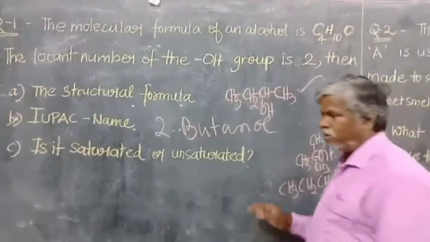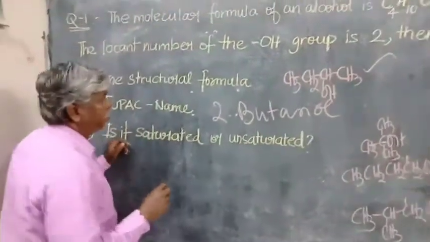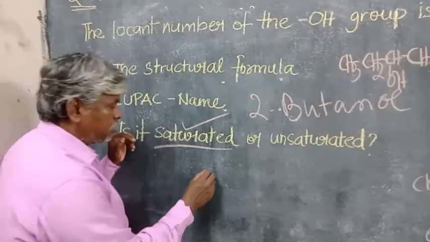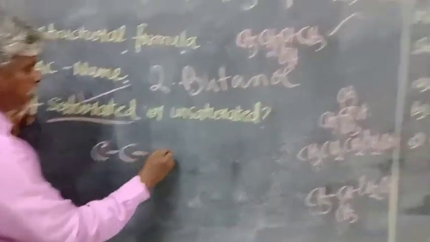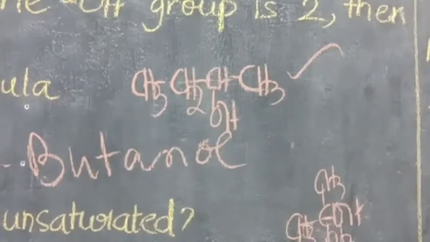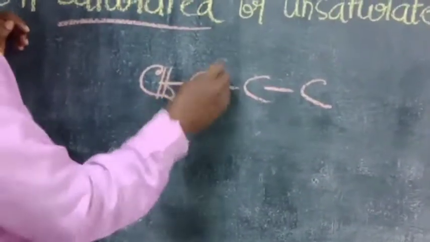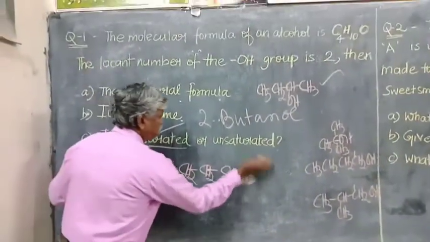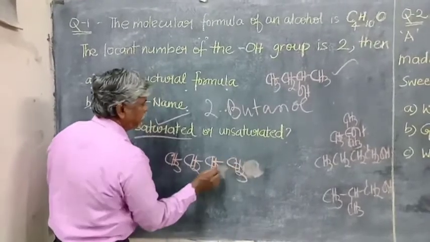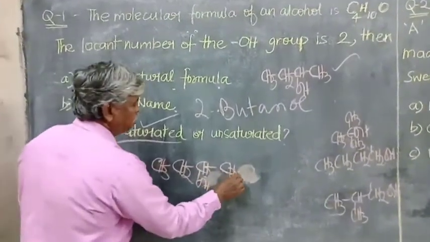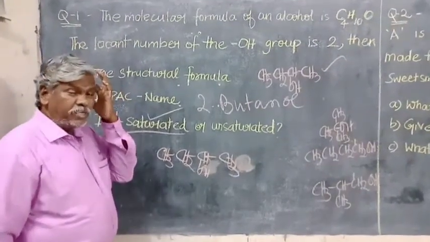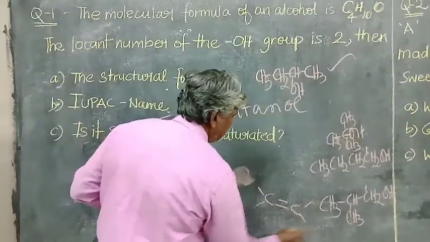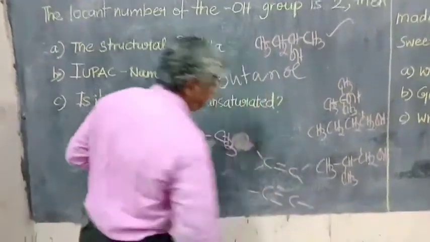Whether it is saturated or unsaturated: this compound is a saturated compound because all the carbons are connected only through single bonds. Carbon single bond means saturated. Everywhere the carbons are connected through single bonds, therefore it is saturated. Unsaturated means there should be a carbon double bond or a carbon triple bond.